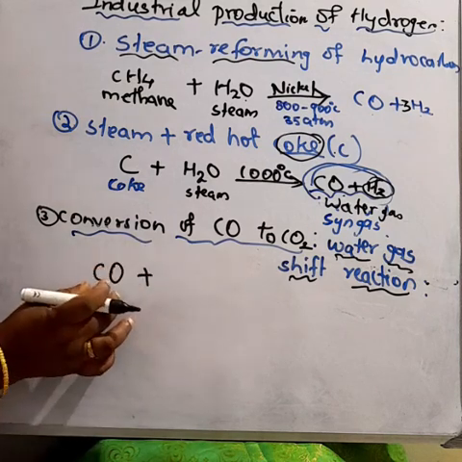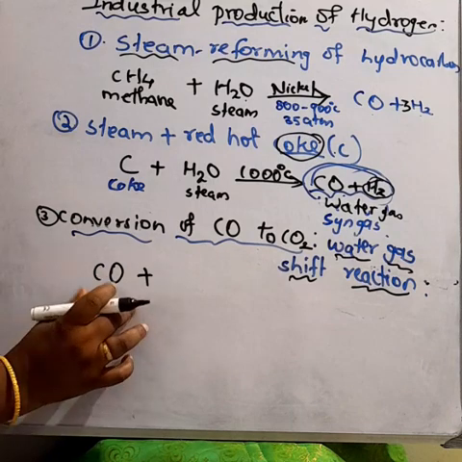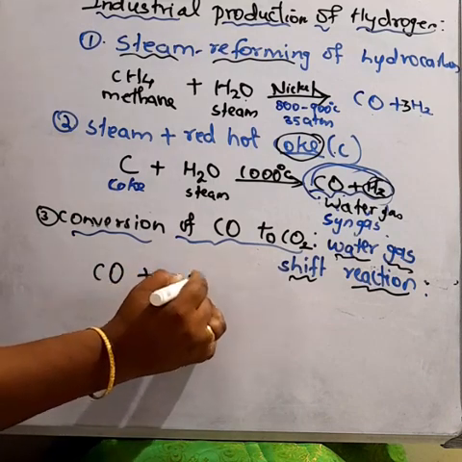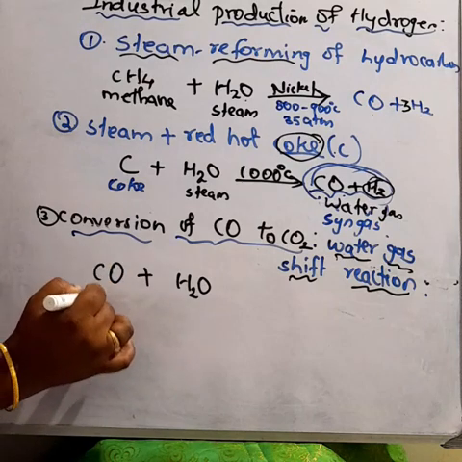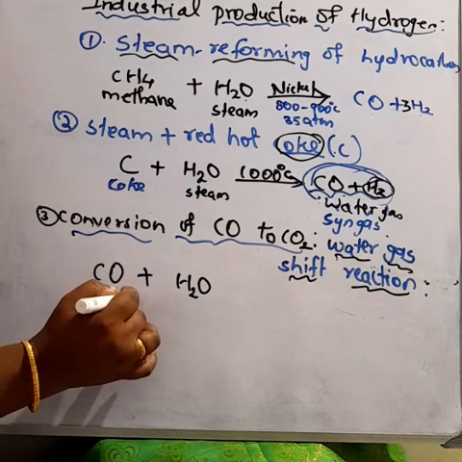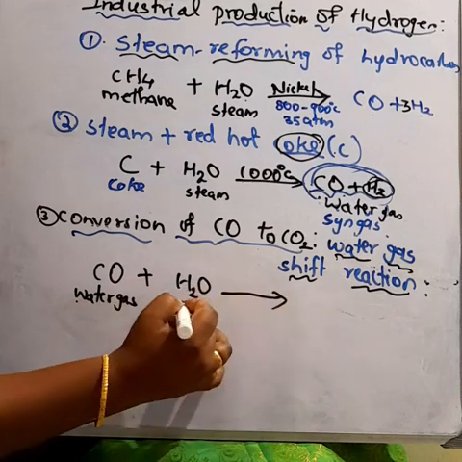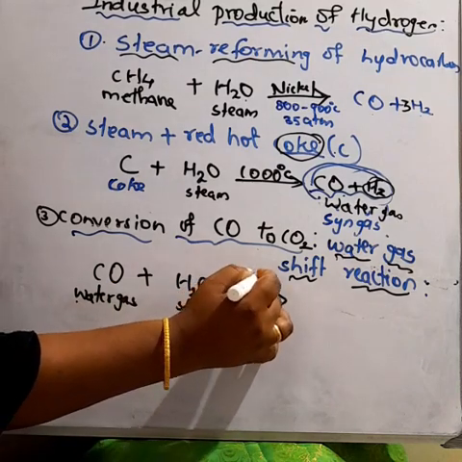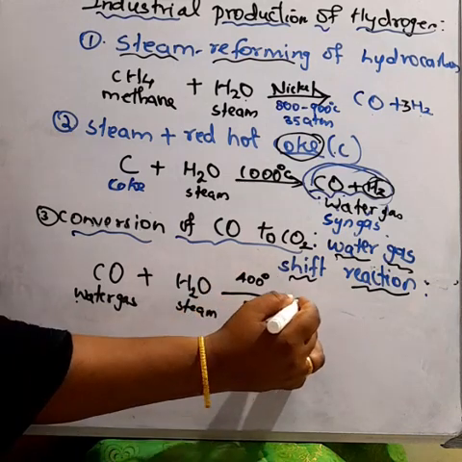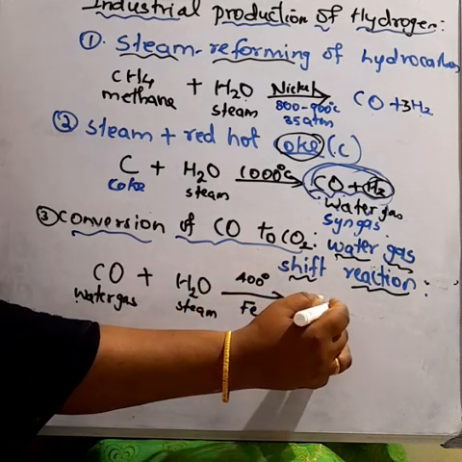The carbon monoxide and hydrogen mixture with more steam is applied at 400 degrees Celsius with an iron catalyst, and we get carbon dioxide and hydrogen. This is called the water gas shift reaction.